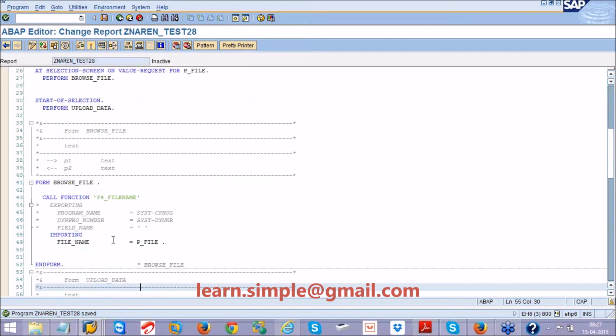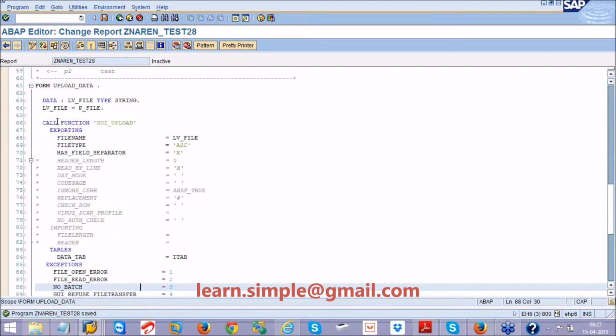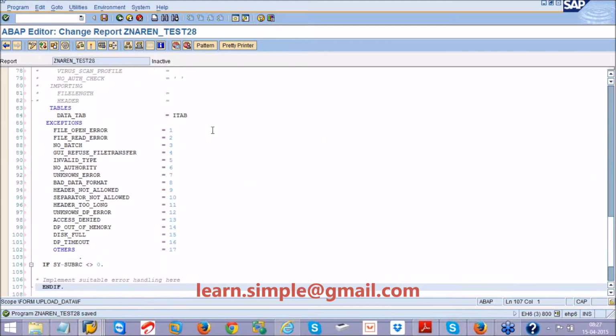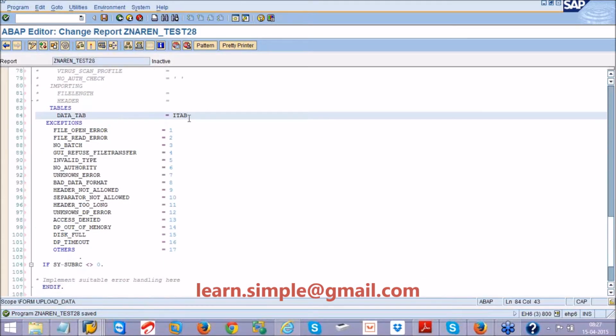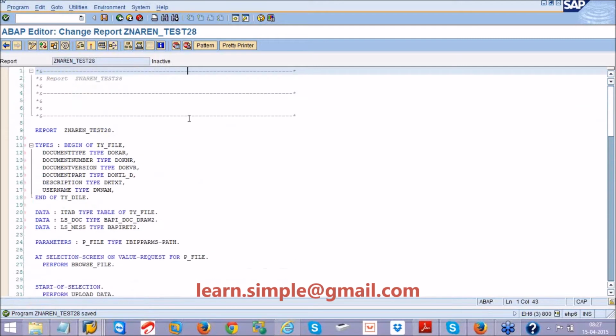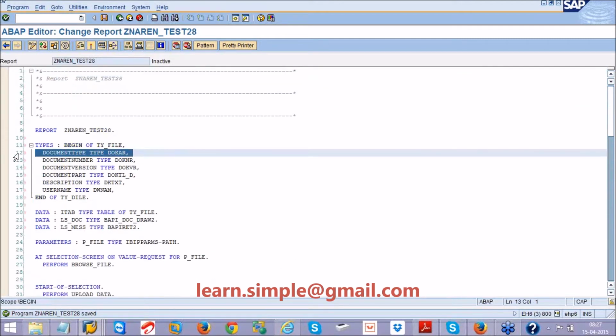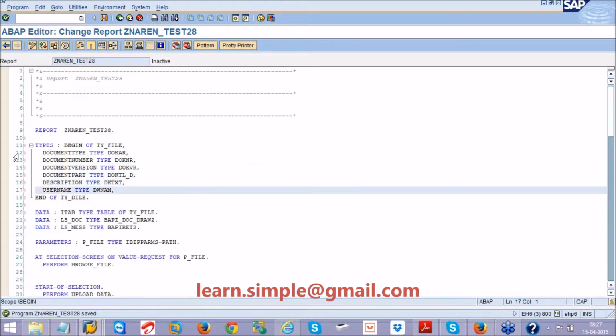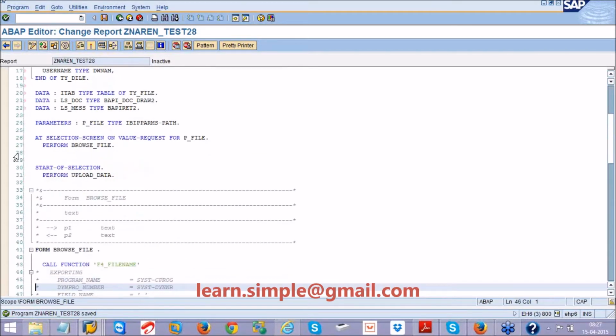So now what I am doing, my table got uploaded, my Excel file or my text file got uploaded into this internal table itab. In this internal table itab, what are all the fields I have? I have a document type, I have a document number, version, part, description, username. All these things I should be having. So once I get this,